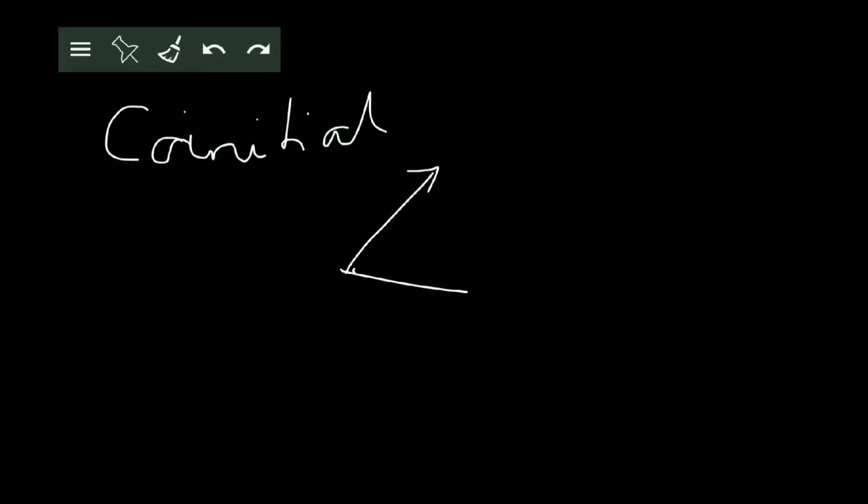Going further, what are co-initial vectors? Co-initial vectors are those whose initial point is same. Suppose this is the point from where both these vectors are arising. They can go in any particular direction. But since their initial point is same, they are called co-initial vectors.